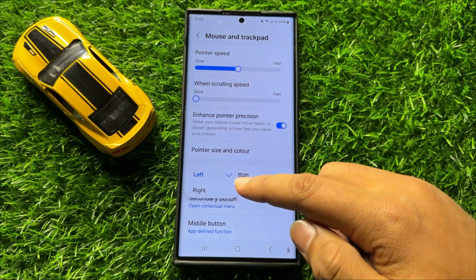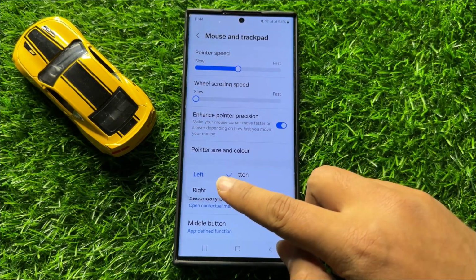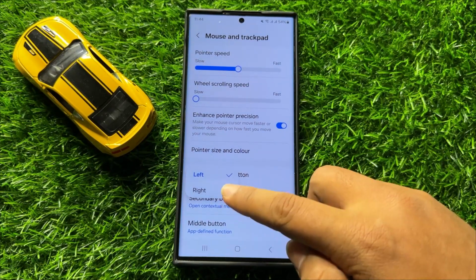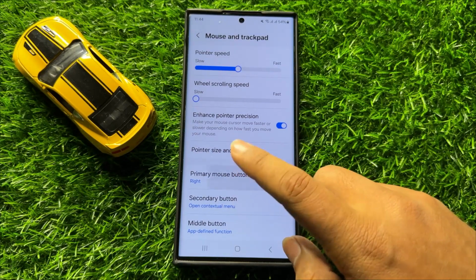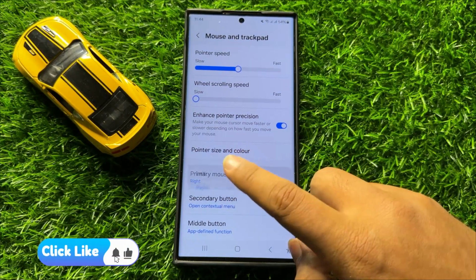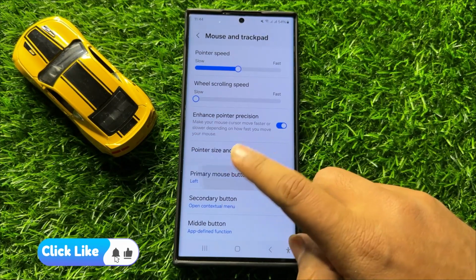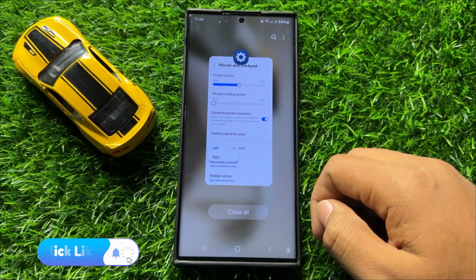Now from here you can set the primary mouse button to the right or left, so just simply tap on the option to select. So that's how you can set the primary mouse button to left or right in Samsung Galaxy S24 Ultra.